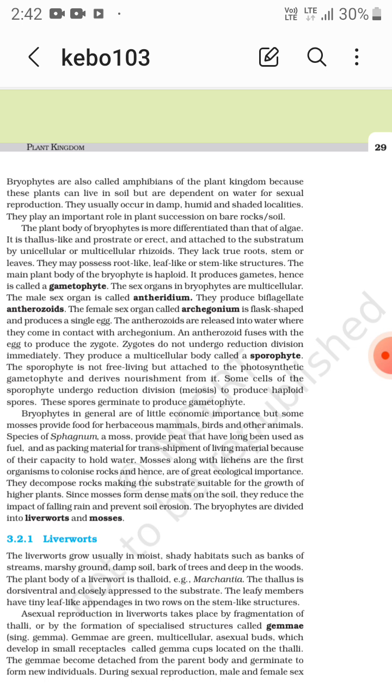They decompose the rocks, making the substrate suitable for the growth of higher plants. Some mosses form dense mats on the soil. They reduce the impact of falling rain and prevent soil erosion.